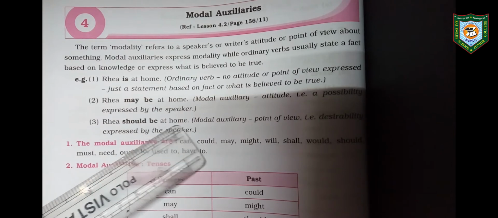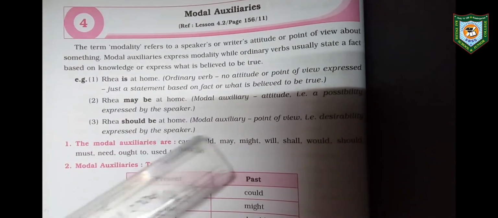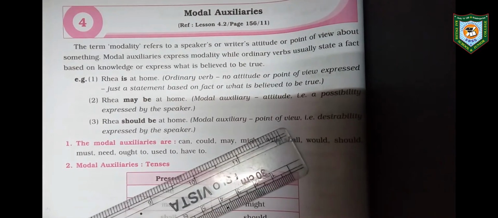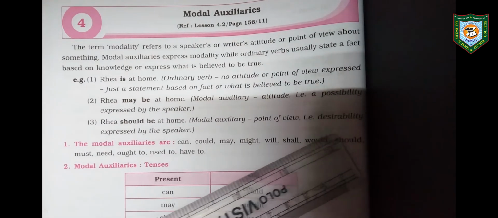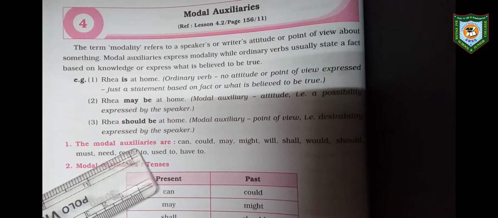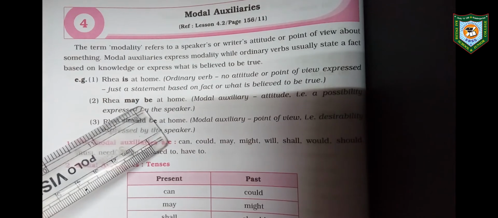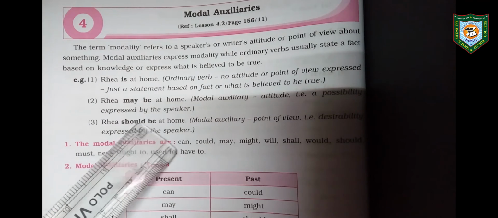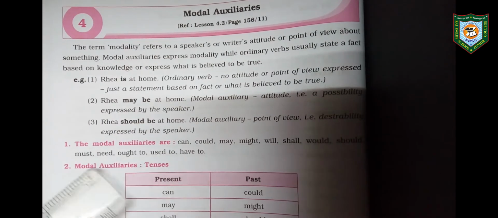Riya should be at home. Here "should" is our modal auxiliary. A modal auxiliary shows point of view. It is my point of view that maybe she is at home. Desirability means desire; it is based on desirability expressed by the speaker. "May" will change its function and become possibility. "Should" will change its function and become desirability.